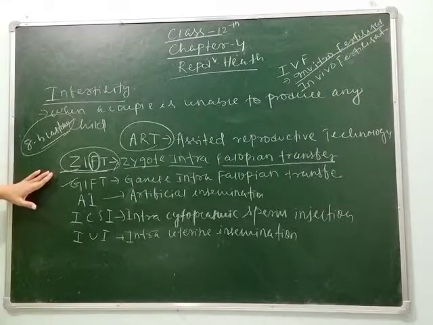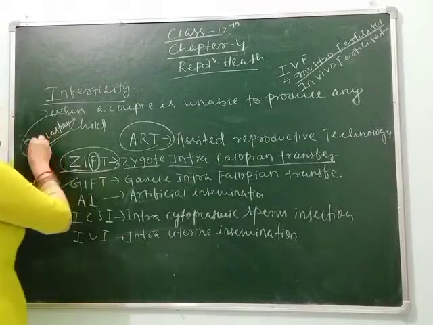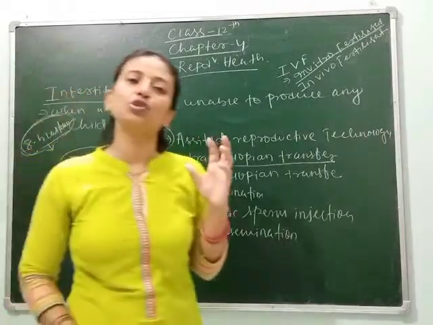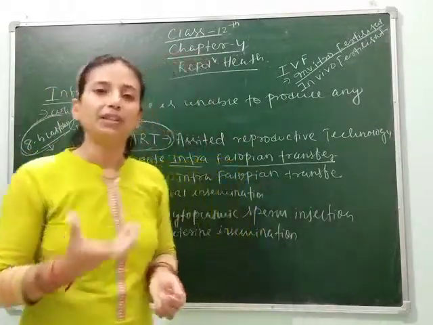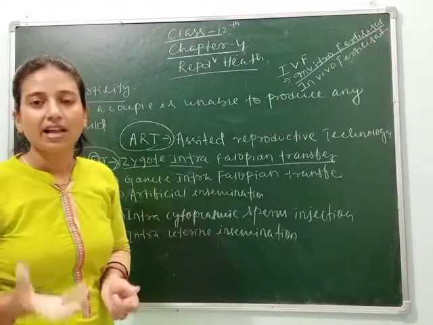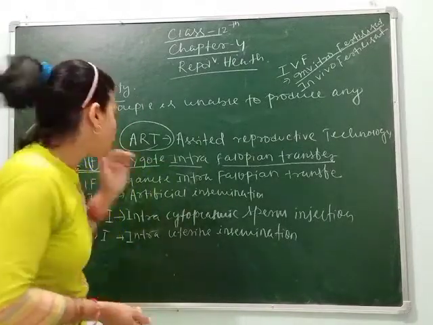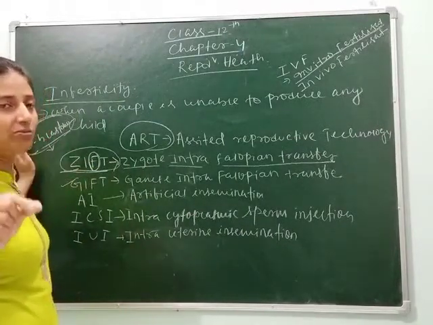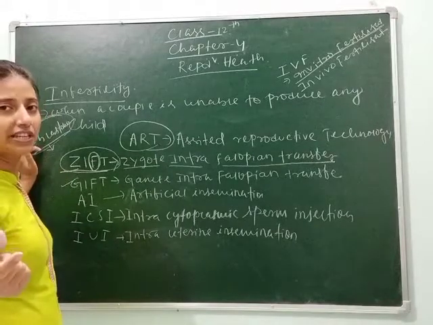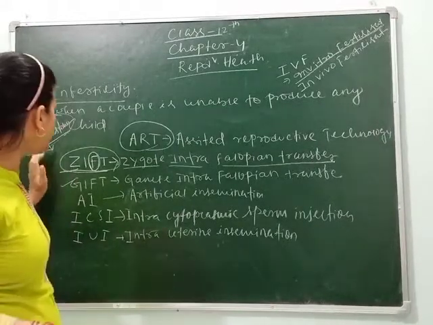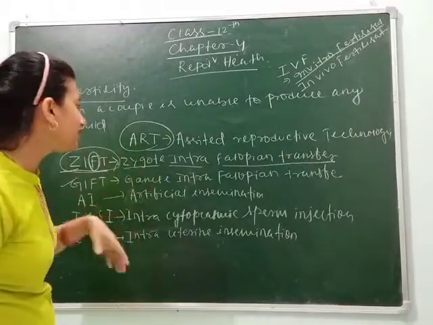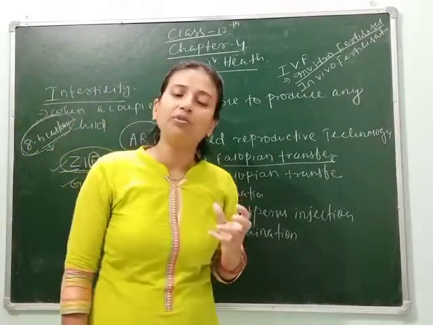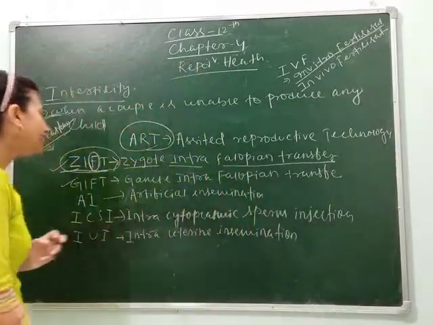Clear, students? Next, if the more than 8 blastomere stage is implanted, then it is directly introduced into the uterus. As we know, implantation occurs only in the uterus, and fertilization occurs in the fallopian tube. So if the zygote is in the 8 blastomere stage, it is put in the fallopian tube, and when it is more than 8 blastomere stage, meaning 16 blastomere, the morula stage, then it is directly introduced to the uterus. This technique is helpful for many couples who are infertile.